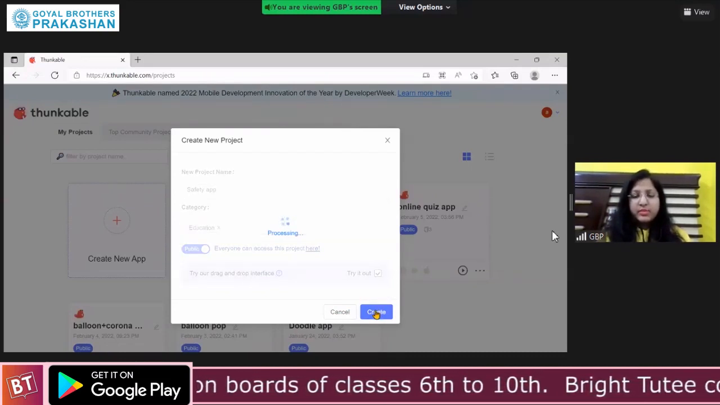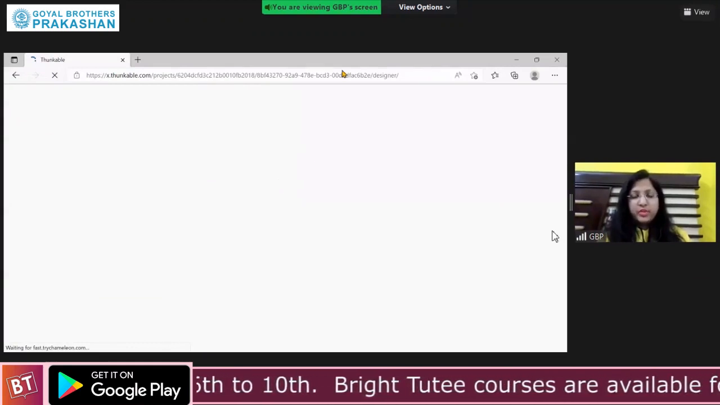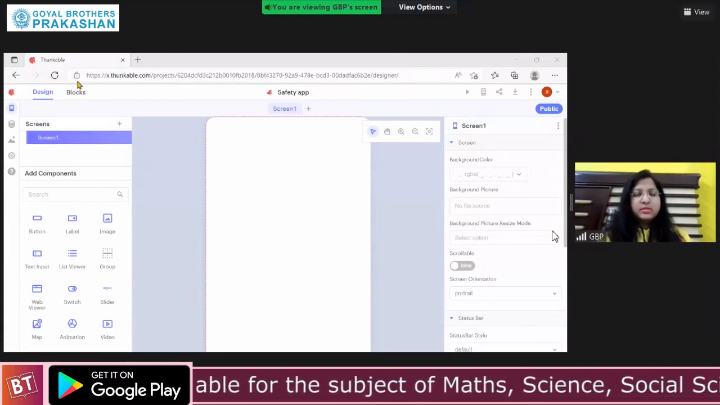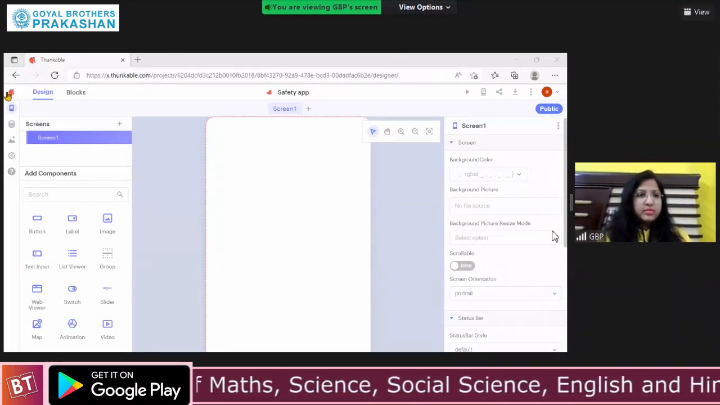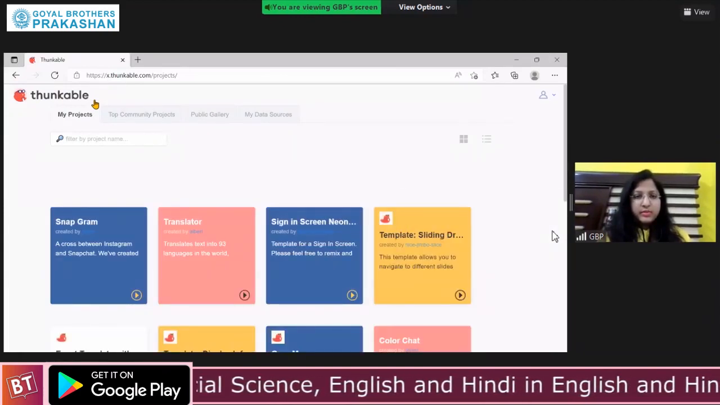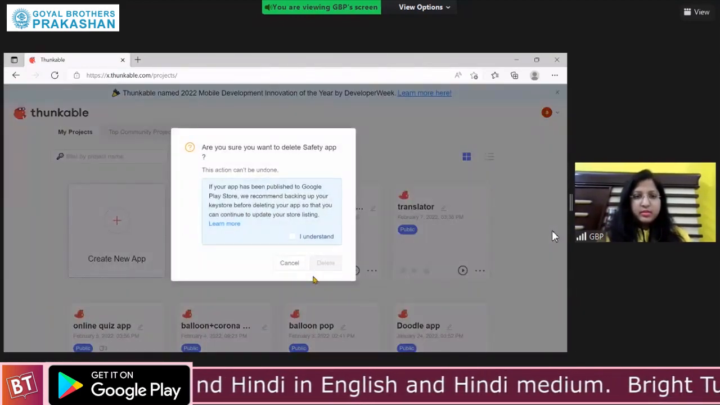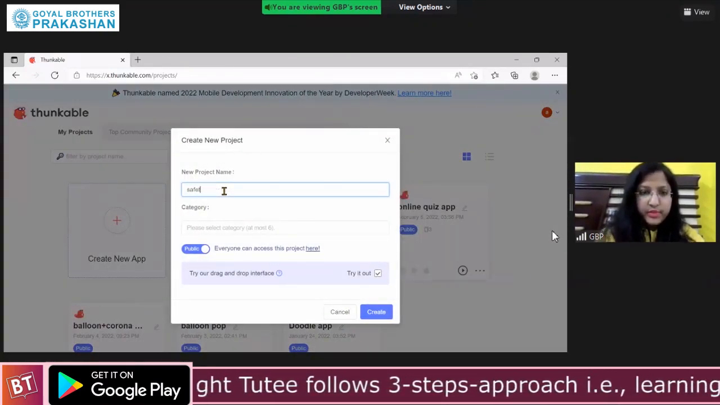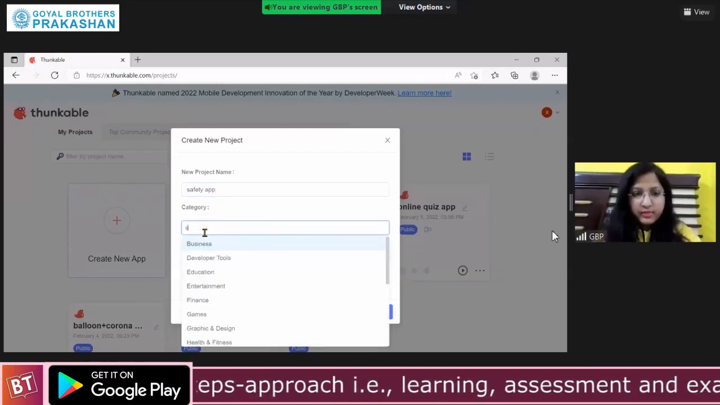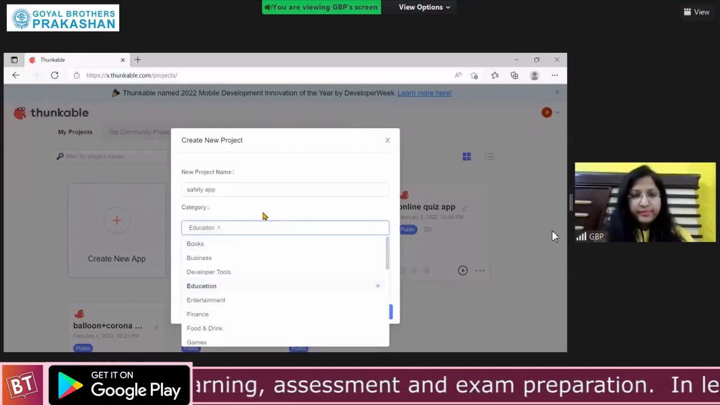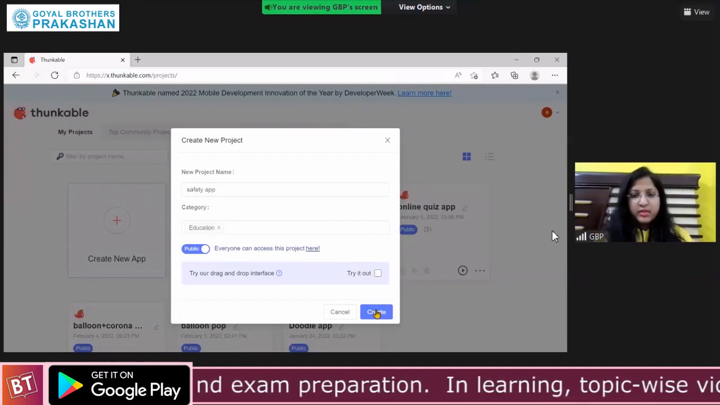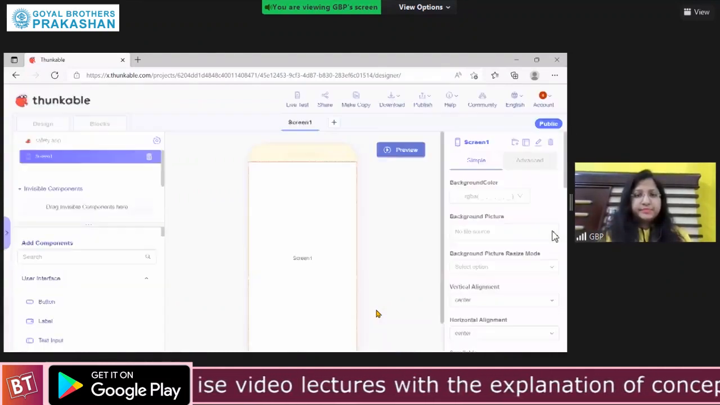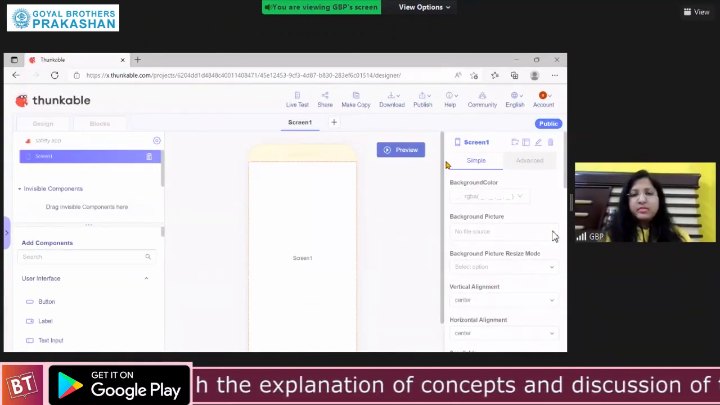Okay, tap on create button. So it is creating a new project. Oh, what happened? I think it has removed it. Okay, I'll delete this. I'll create a new app, safety app, give the category. Uncheck this, try it out and do create. Okay, so our project is created.